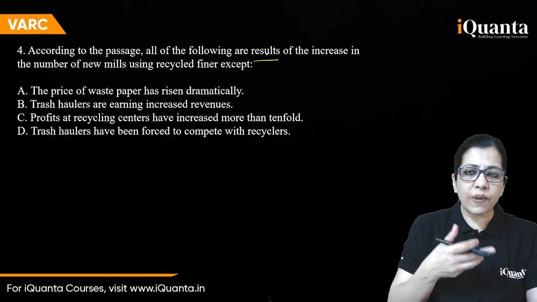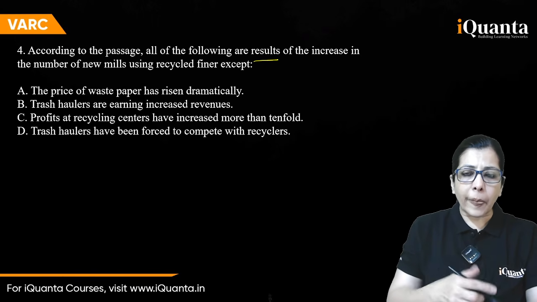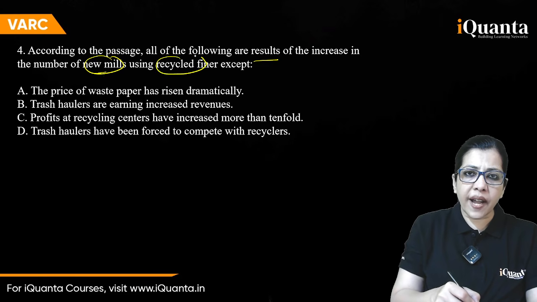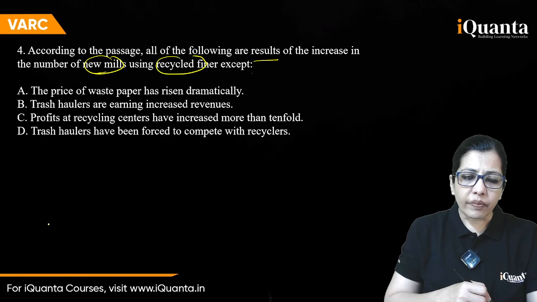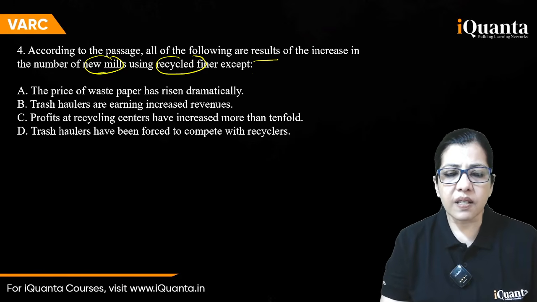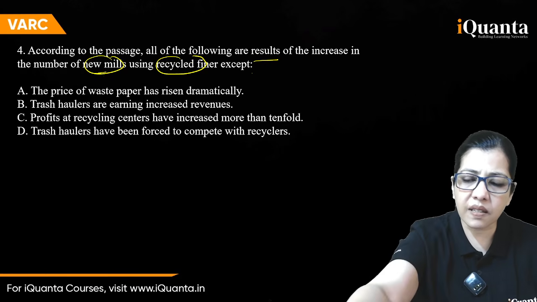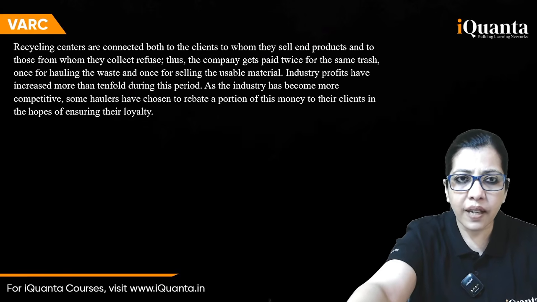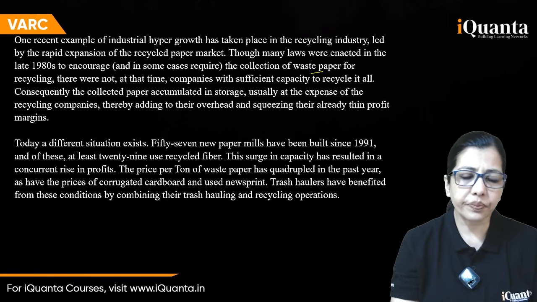Now there was one question that asked you for cause. This is asking you for result of the increase in the number of new mills using recycled fiber, except. Right? So the questions are good. 2 questions are pretty specific. One is conclusion based and the other one is okay, reason ये भी ढूंढ लेंगे. Let's go back and check the passage.